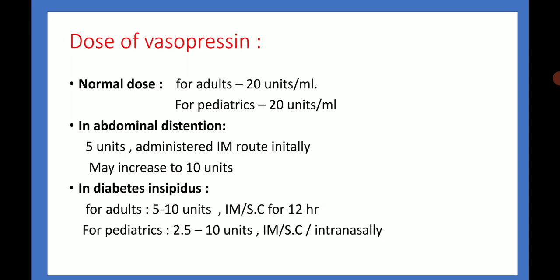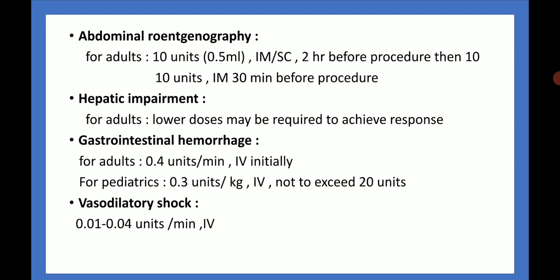In abdominal distension, 5 units administered by the intramuscular route initially, may increase to 10 units. In diabetes insipidus, for adult 5 to 10 units intramuscularly or subcutaneously for 12 hours. For pediatric, 2.5 to 10 units intramuscularly, subcutaneously or intranasally.